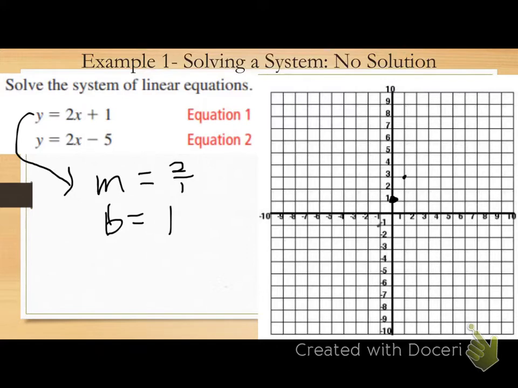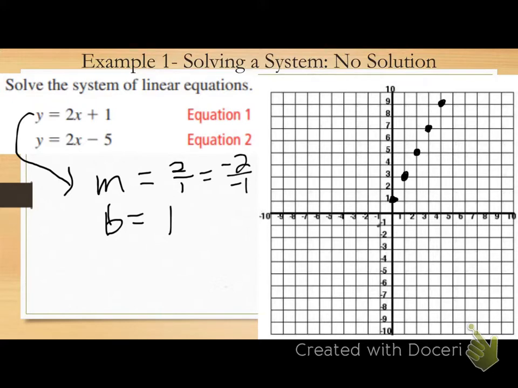How many points do I want you to have? As many as you can fit on your graph. So I keep going up 2, right 1. Can I get any more to the left? How do I do that? Change the signs of my numerator and my denominator.